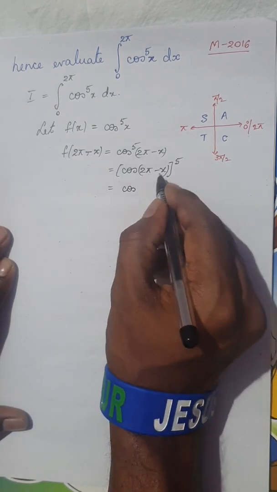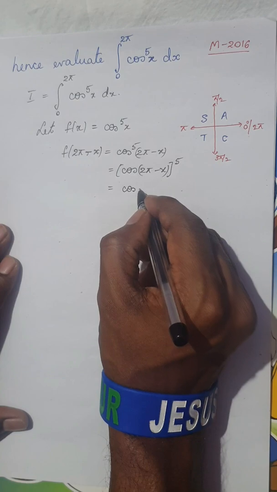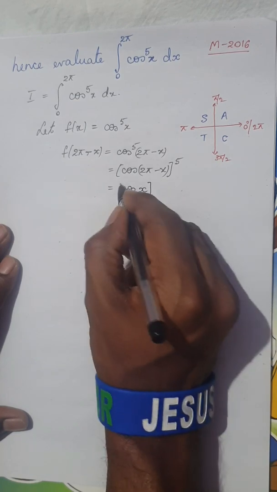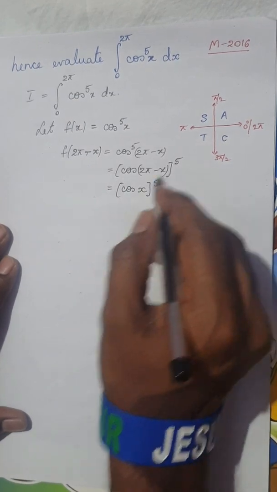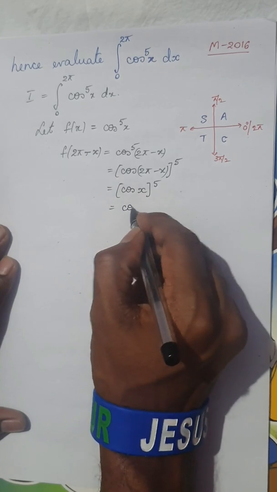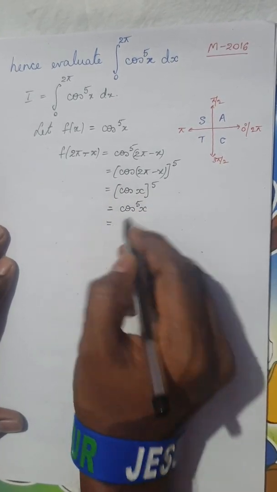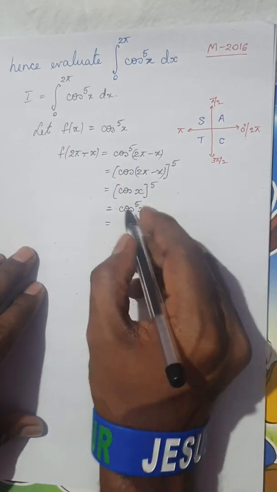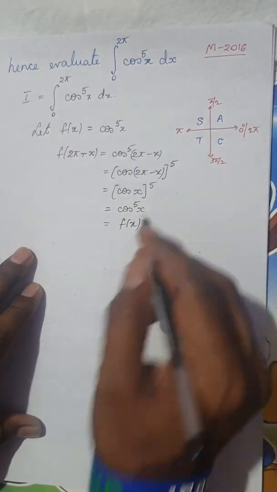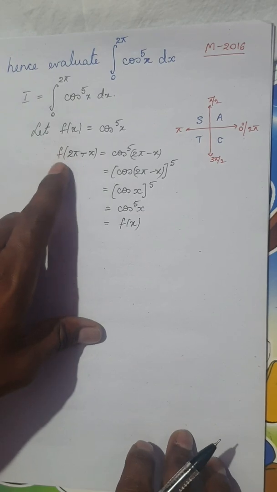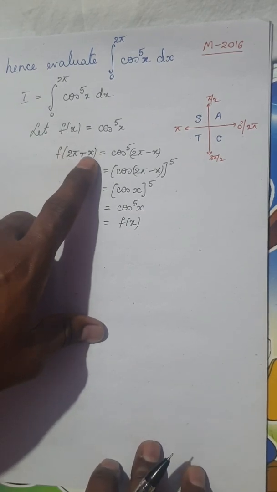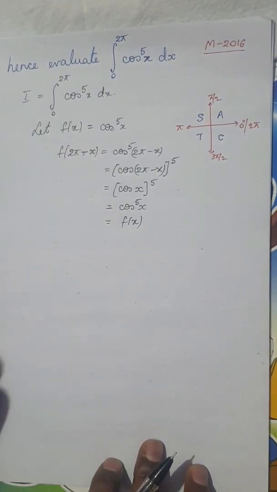So cos of 2 pi minus x is nothing but simply cos x. Okay, now I'm going to take this power 5 as it is. So this can be written as cos power 5x. Okay, and you can see here this cos power 5x is nothing but f of x. So I got the property f of 2a minus x is of the form f of x.